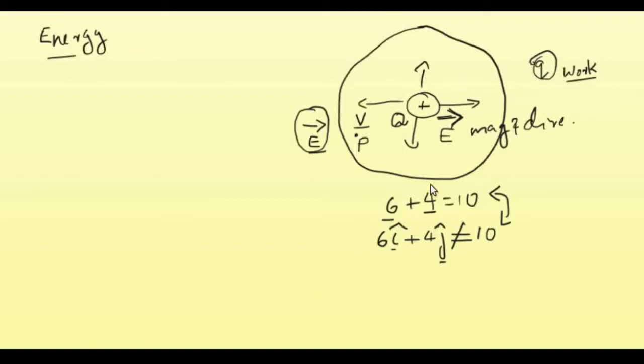The electrostatic force between these two could be anything. It could be attractive or it could be repulsive. But if you want to move this charge q against the electrostatic force, then you have to do a work, and that work will be stored as the potential energy of this system. We will see more of the details.